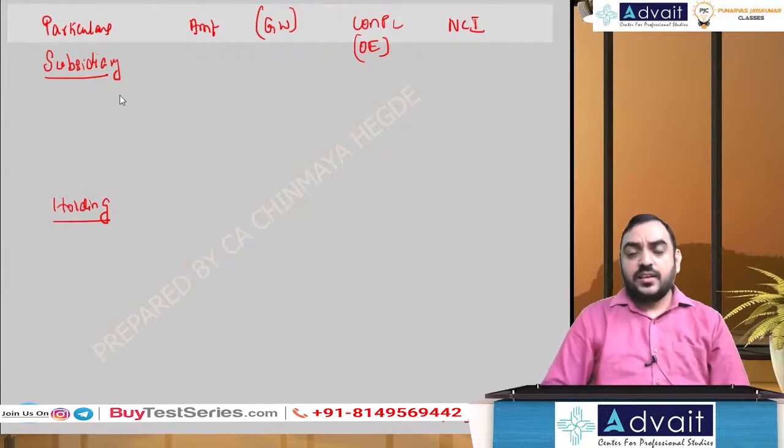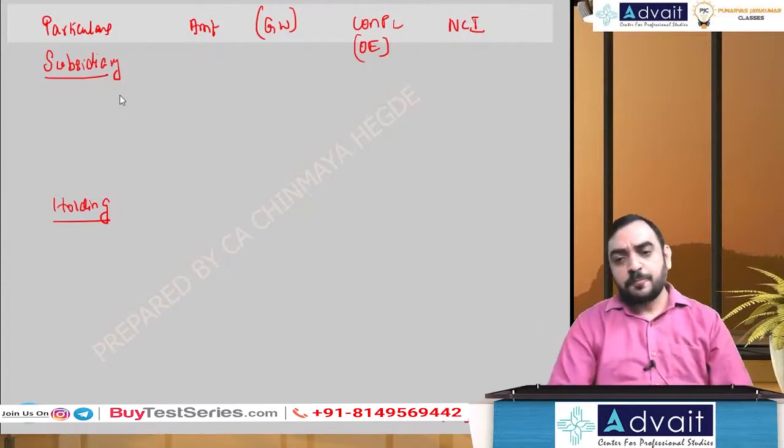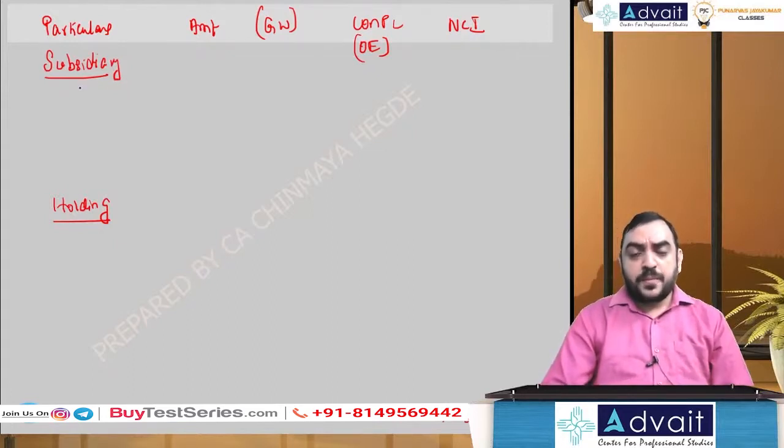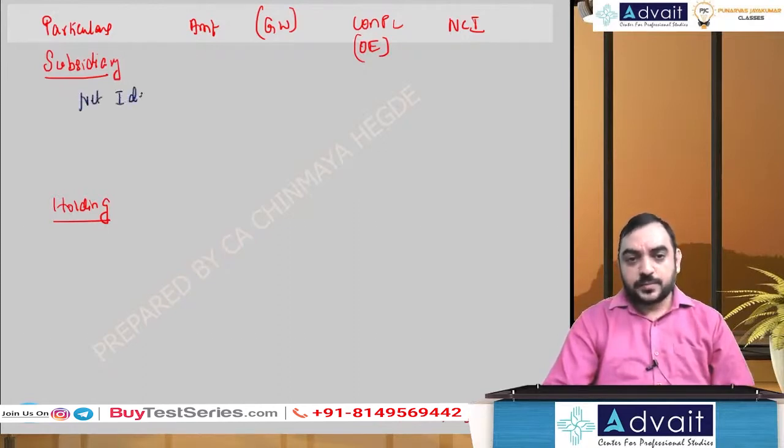NCI only. In Ind AS, we don't use the word MI. Minority interest is the word we use in the AS world. In Ind AS, it's purely NCI. That's why we are using NCI everywhere. So for the subsidiary company, we write share capital and reserves and surplus, which is nothing but net identifiable assets.